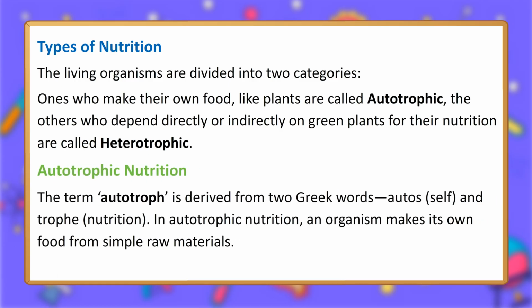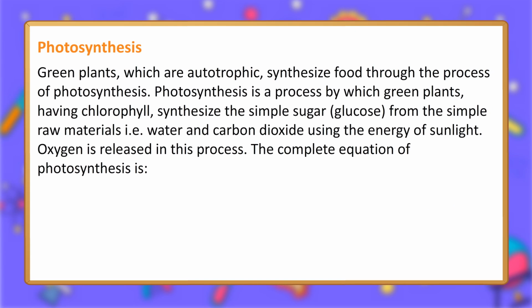Autotrophic nutrition. The term autotroph is derived from two Greek words, autos, self, and trophe, nutrition. In autotrophic nutrition, an organism makes its own food from simple raw materials. Photosynthesis. Green plants, which are autotrophic, synthesize food through the process of photosynthesis. Photosynthesis is a process by which green plants, having chlorophyll, synthesize the simple sugar, glucose, from the simple raw materials, i.e. water and carbon dioxide, using the energy of sunlight. Oxygen is released in this process.